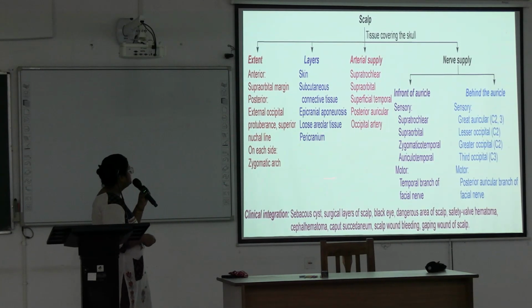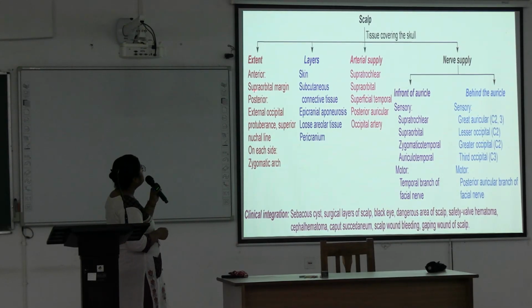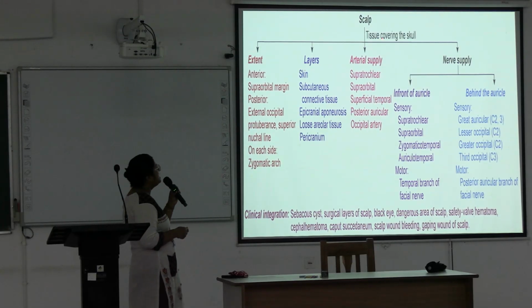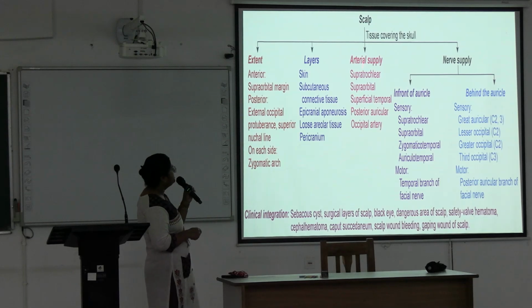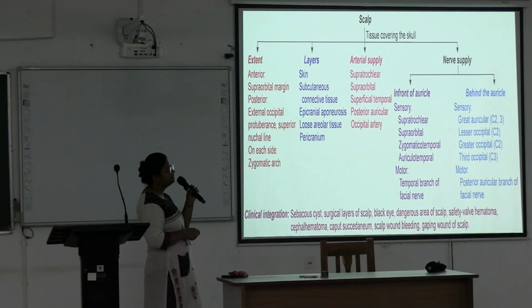So this is the summarization. The extent of the scalp is anteriorly the supraorbital margin, posteriorly the external occipital protuberance, the superior nuchal line on each side, and the zygomatic arch. And the layers are these five layers: skin, subcutaneous connective tissue, epicranial aponeurosis, loose areolar tissue, and pericranium. Arterial supply by these five arteries: supratrochlear, supraorbital, superficial temporal, and posterior to the auricle, posterior auricular and occipital.